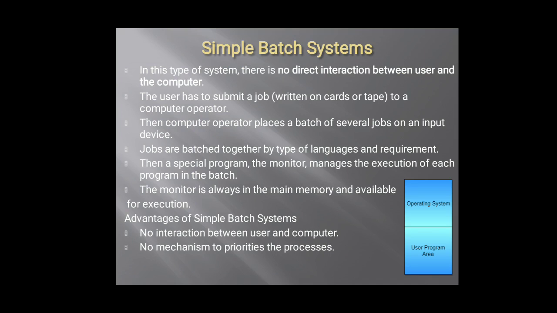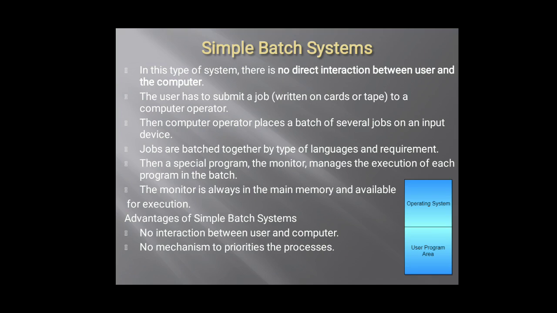Then the computer operator places a batch, that is a task of several jobs, on an input device. It will give you certain jobs, for example 5 jobs or 5 tasks, to complete one whole batch. Jobs are batched together by type of language and requirement. Whatever the user requirements are, on that basis the jobs will be tied together.